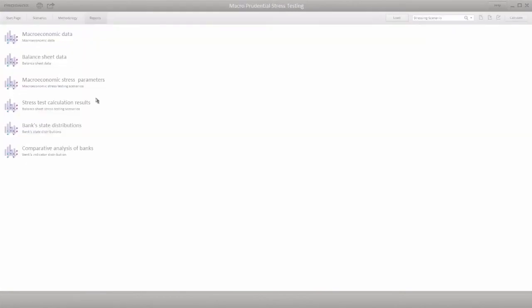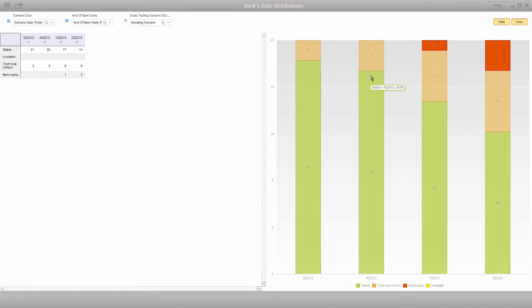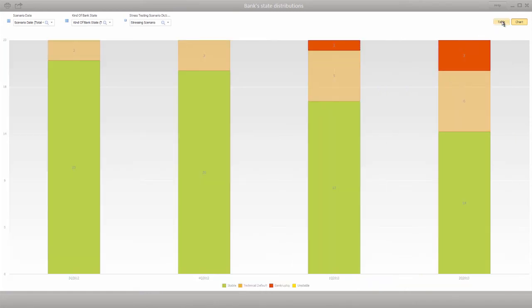For example, you can analyze how the balance sheet data of the selected bank changes with time under different scenarios. The bank state distribution report contains data on the ranking of the banks depending on their financial soundness defined under stress testing. Banks with a stable financial condition are shown in green. Banks subject to technical default are shown in yellow, and bankruptcies are shown in red.